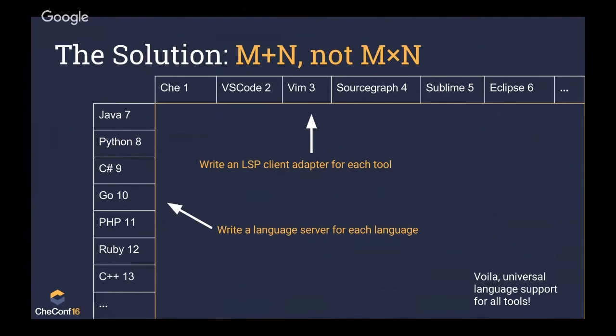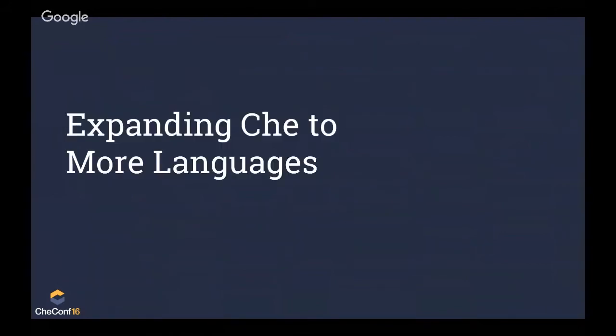And this is how language server protocol helps not just Che, but every single tool. And I want to show a really clear case of how this is already helping Che. At Sourcegraph, we use Go a lot, and we wanted Go support in Che naturally because it's really important to have language support for the languages that you use. So I'm going to show how we added Go support to Che, and I'm going to announce the availability of the Go language server for Che and for anyone else who uses LSP.